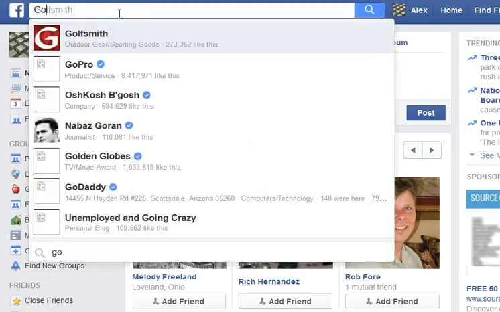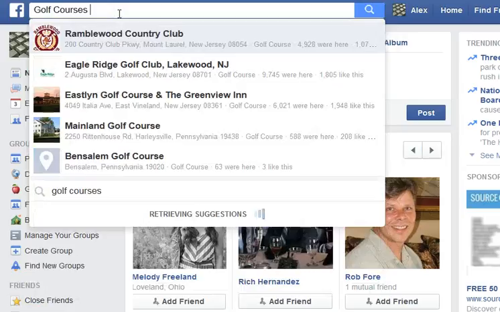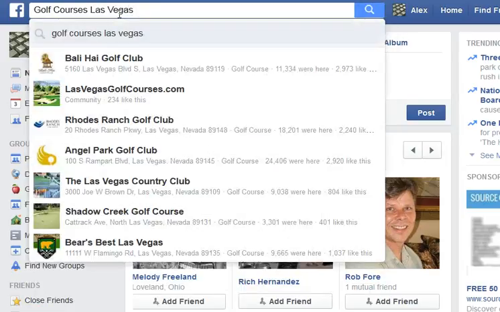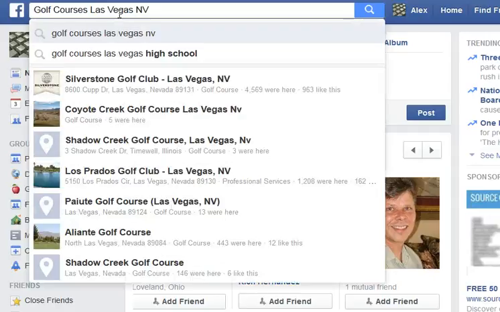We're going to type in golf courses, and for this one we'll say Las Vegas. But remember, this could be any city and state. Now you're going to notice that when you do this, you will get a list of different golf courses. Now, I like to stick with the ones that have more than 50 or so views or a high level of participation, because that tells you that there are a lot of people who are socially engaged.